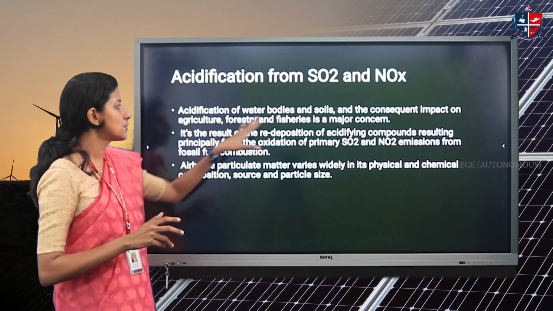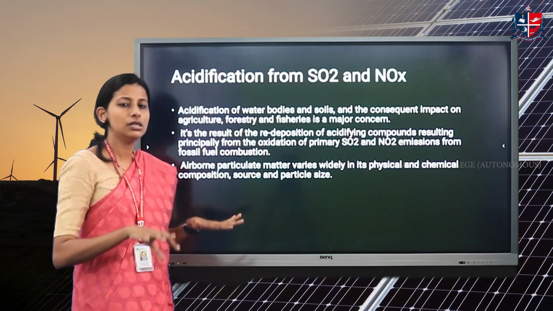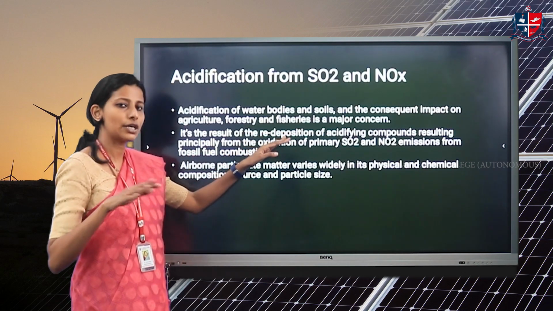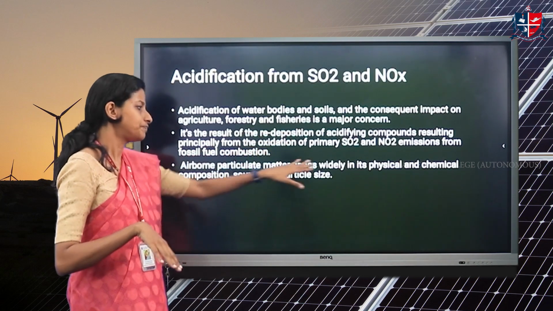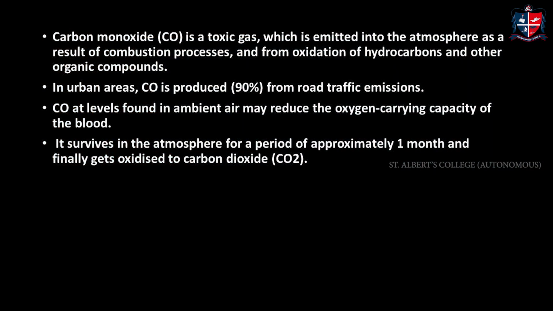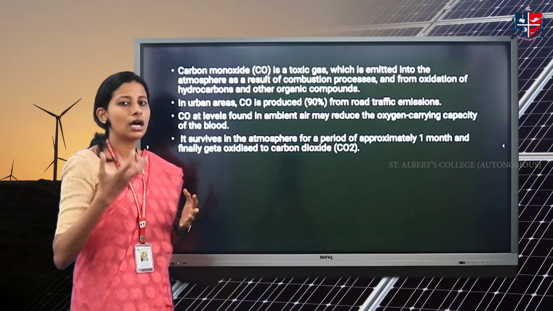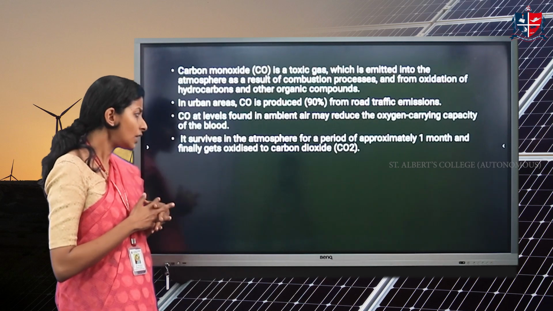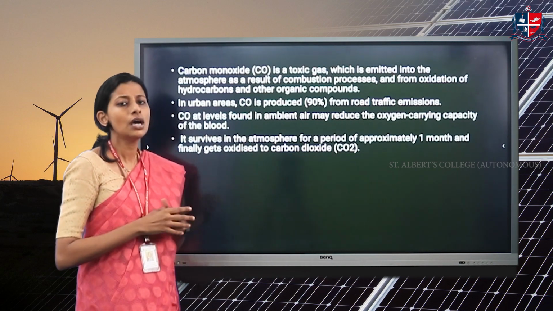Okay, so that is being shown here. It will even affect the soil, the crop, the vegetation, everything will get affected, and then this will get accumulated on the surface. Also, it will cause problems to human and animal life. Then the next one is carbon monoxide. It is basically emitted through the combustion process. When carbon burns, we get carbon monoxide. You all know that. On further reaction, it produces carbon dioxide.